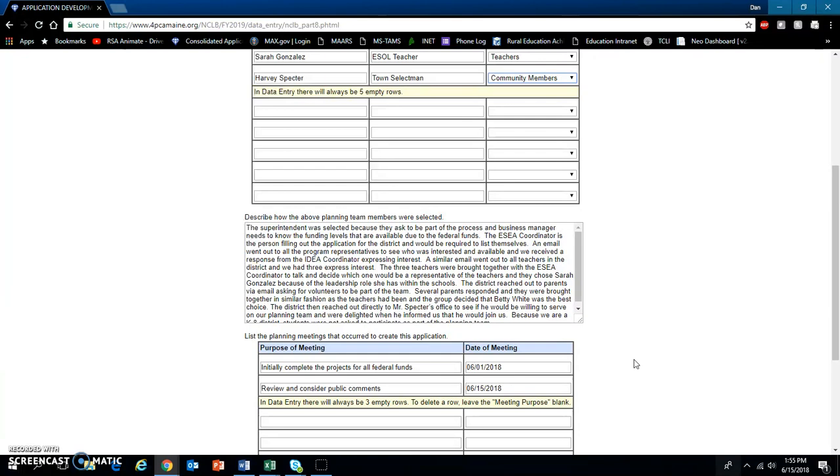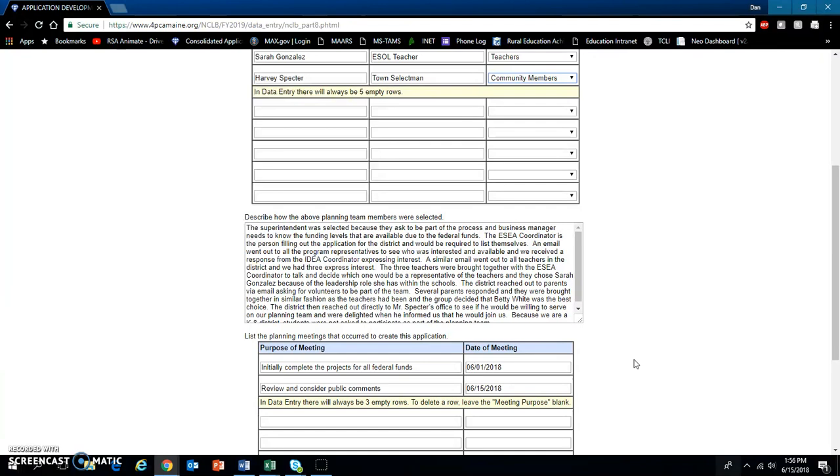The superintendent was selected because they asked to be part of the process, and the business manager needs to know the funding levels that are available due to the federal funds. The ESEA coordinator is the person filling out the application for the district and would be required to list themselves. An email went out to all program representatives to see who was interested and available, and we received a response from the IDEA coordinator expressing interest.